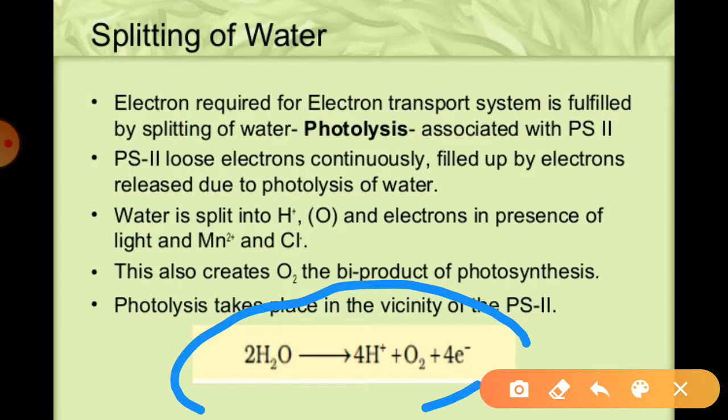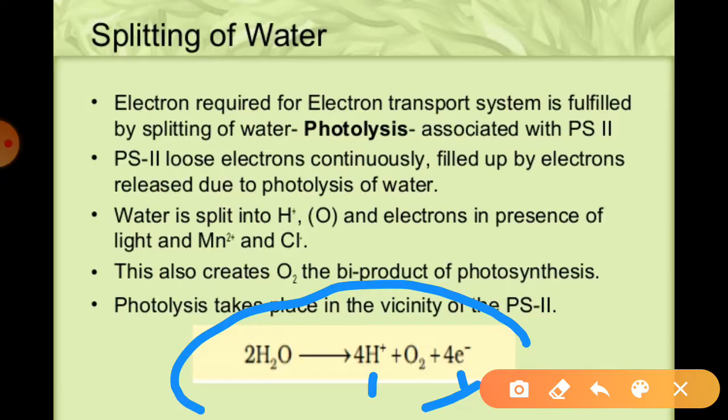So directly we can say, the electrons are continuously supplied to photosystem second by the available electrons, which get replaced due to the splitting of water, as I have already told you. In this process the water splits into protons and electrons. You can see these are the protons and they are the electrons.